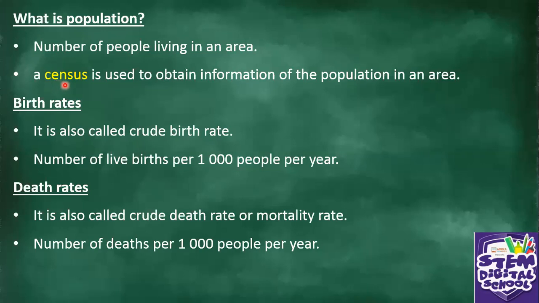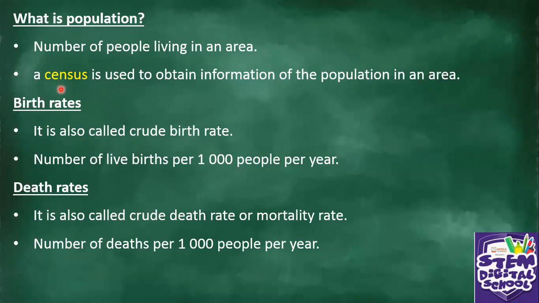A census is used to obtain information about the population in an area. So, for example, at a particular time, or every year, or every 5 years, every country takes a census within its borders. They want to see how many people are in our country.